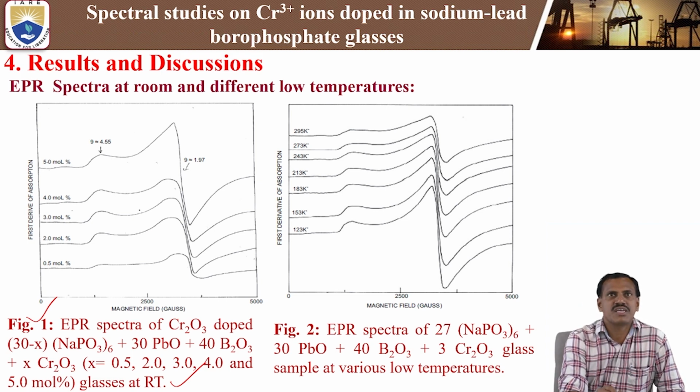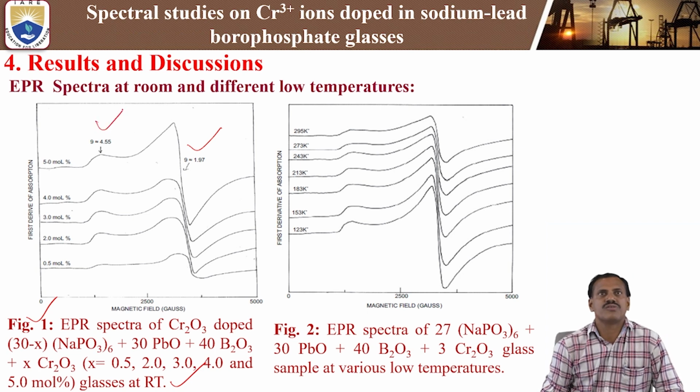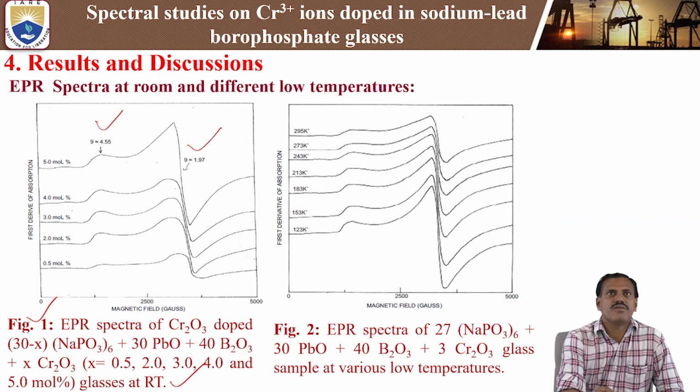In this spectra, we are getting two peaks. One is at g equal to 1.97, where g means the Landé spectroscopic factor. The other one is g equal to 4.55. So in the room temperature EPR spectra, we are observing two resonance peaks, one at g equal to 1.97 and the other at g equal to 4.55. These resonance peaks are observed whenever varying the chromium concentration from 0.5 mole percent to 5 mole percent.